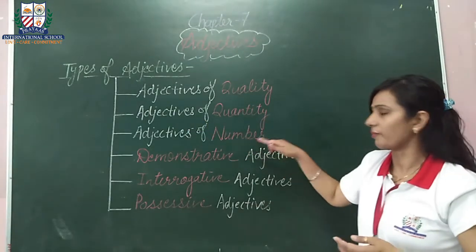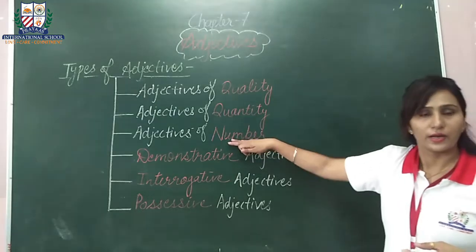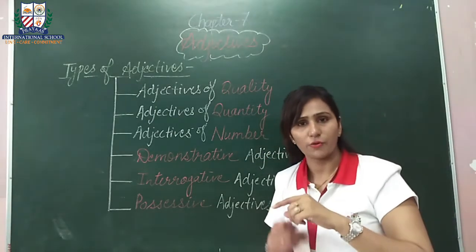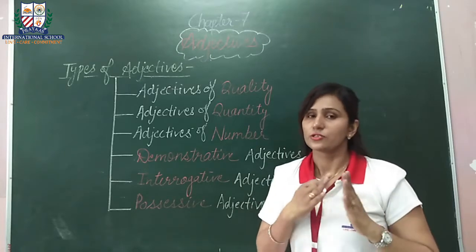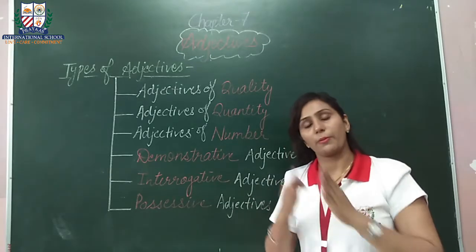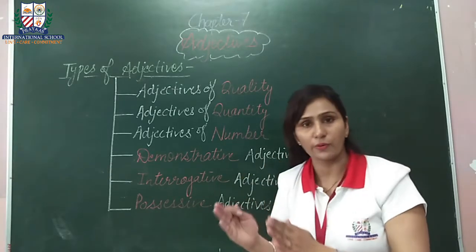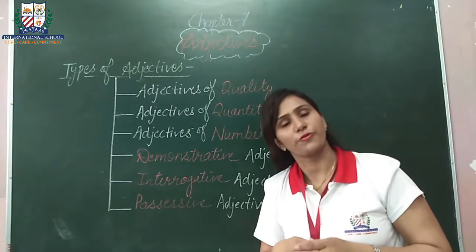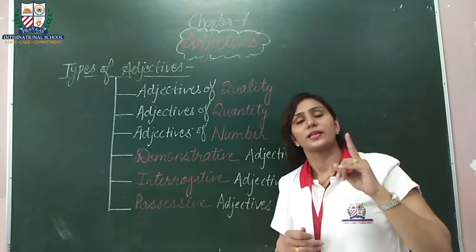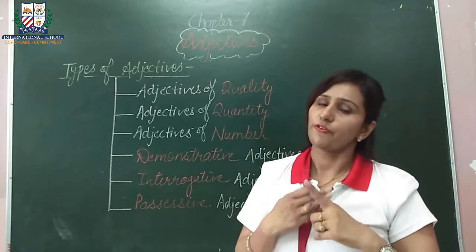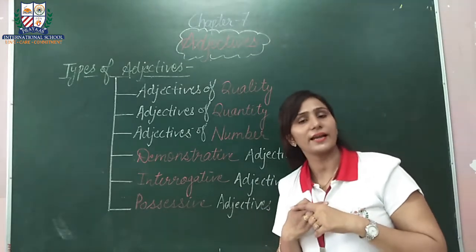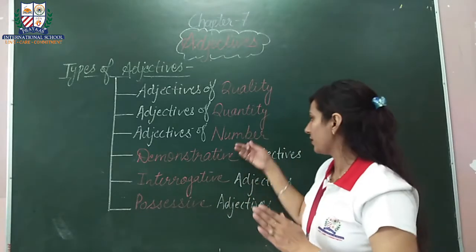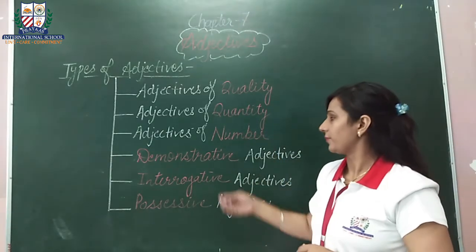Next is adjectives of number. As the name suggests, number. If I say there were 10 students in the class, so student is our noun and before that we are using 10. So 10 shows the number. They are telling the number of the noun. So 10 is our adjective of number. If I say I stood first in the class, so first is also an adjective of number. Okay? He was standing in the 5th row. So 5th row, this 5th is also an adjective of number.